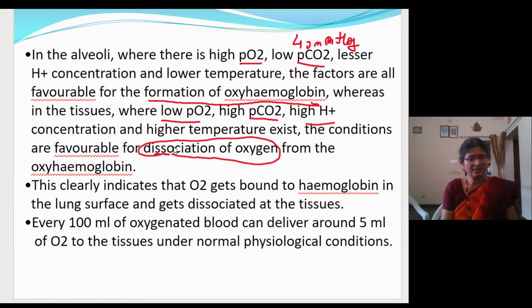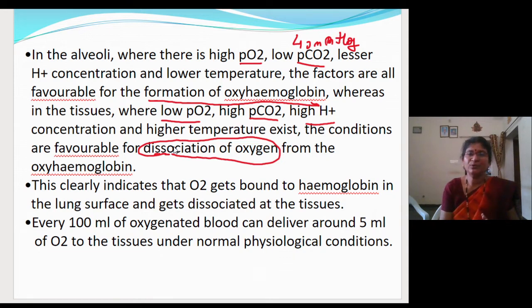This you already know, but repetition makes the man perfect. At the alveoli, binding of oxygen with hemoglobin is favored, and at the tissue level, dissociation of oxygen from hemoglobin is favored, because of factors like partial pressure of carbon dioxide, hydrogen ion concentration and temperature, which are less in one place and more in the other. You have to remember that.